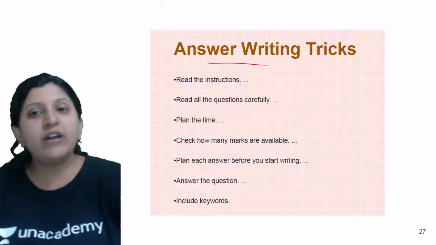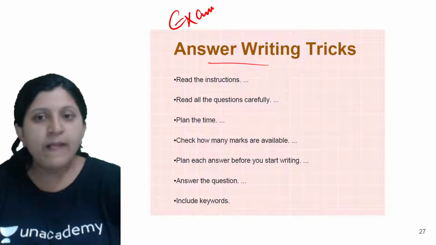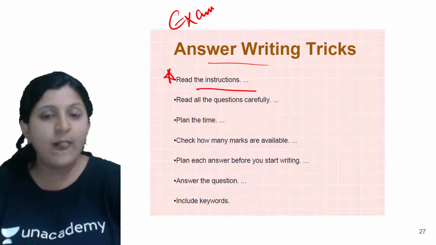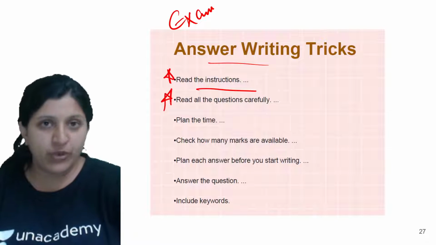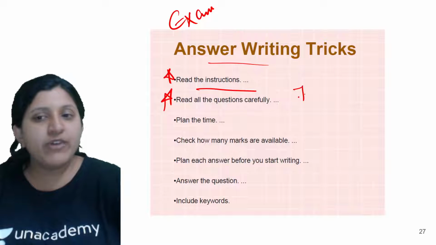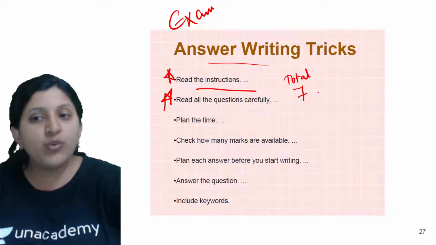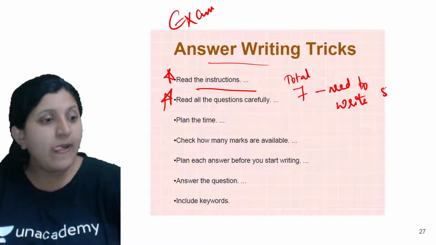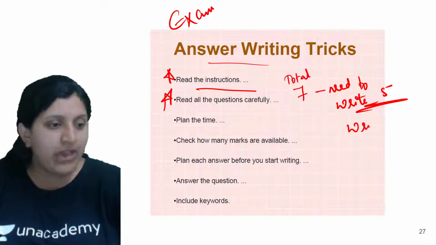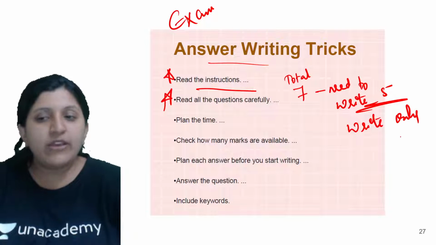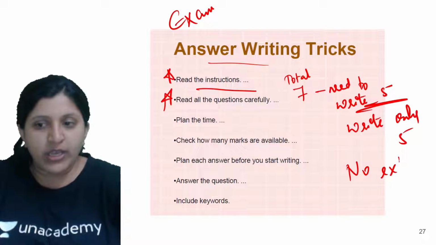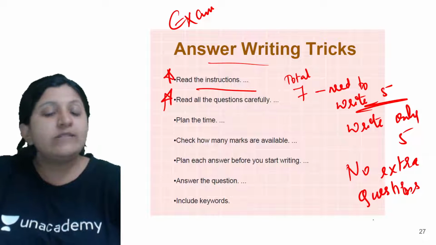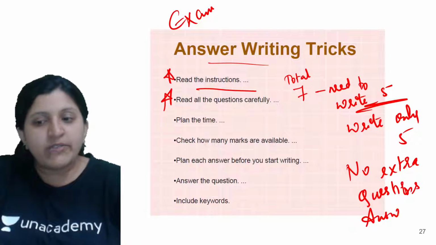Whenever you are having your exam, read the instructions. This is way too important, reading the instructions. Then read all the questions carefully. Let's say they have given a total of 7 questions, but you need to write only 5. In that case, write only 5, no extra answering. Why? Because the extra answers are not even considered.